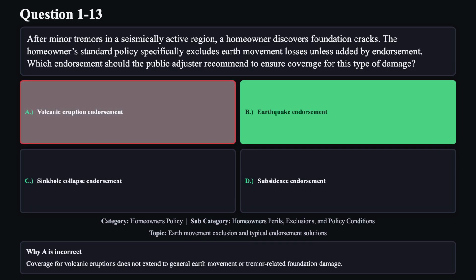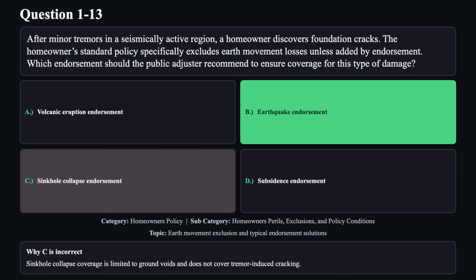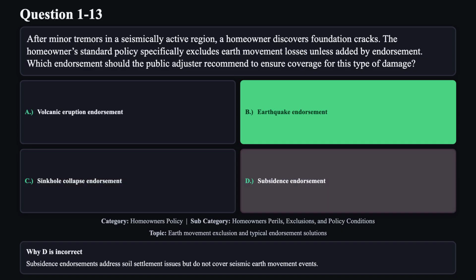Reason A is not correct. Coverage for volcanic eruptions does not extend to general earth movement or tremor-related foundation damage. Reason C is not correct. Sinkhole collapse coverage is limited to ground voids and does not cover tremor-induced cracking. Reason D is not correct. Subsidence endorsements address soil settlement issues but do not cover seismic earth movement events.